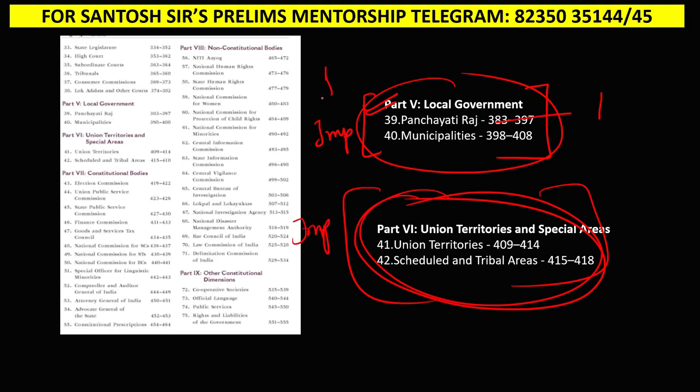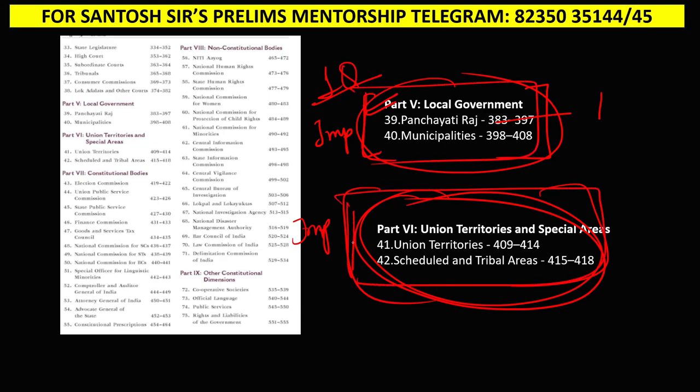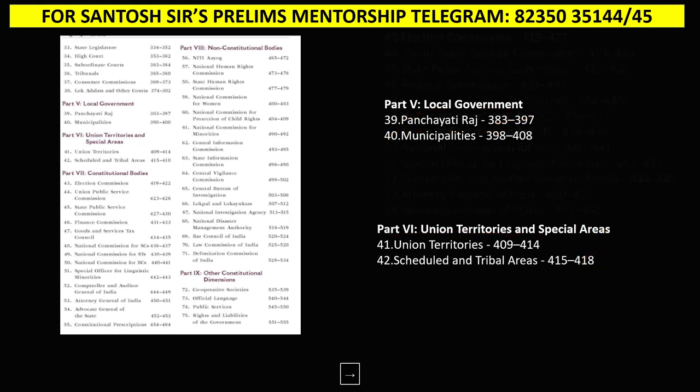Not more than one question comes every year, either from Part 5, which is local government, or Part 6, which is special areas, basically 5th schedule areas and 6th schedule areas. For example, last year they asked a question on Panchayati Raj and municipalities, so this year they will ask a question on schedule areas or union territories. Very important. It alternates every year, either this or that.